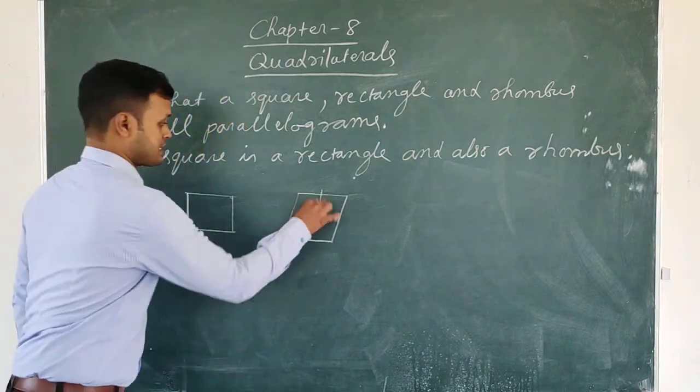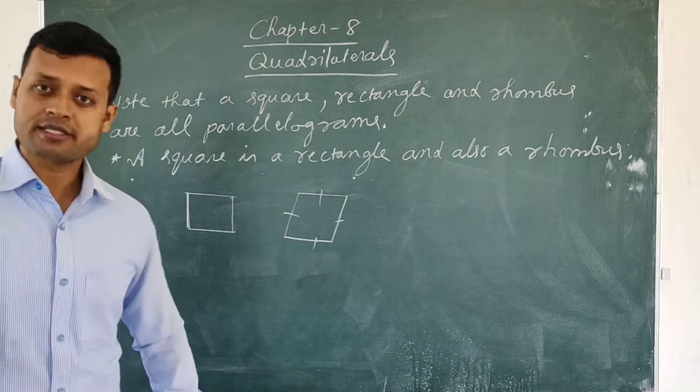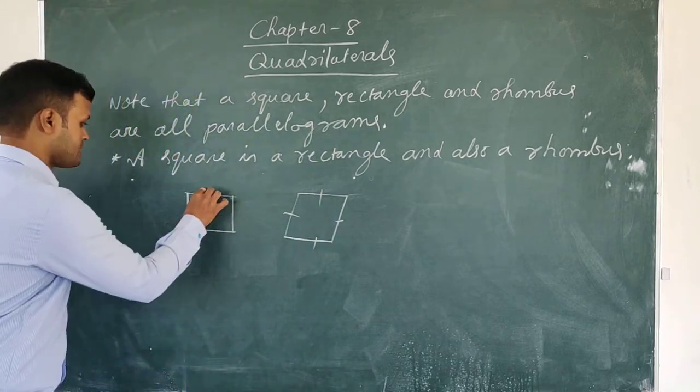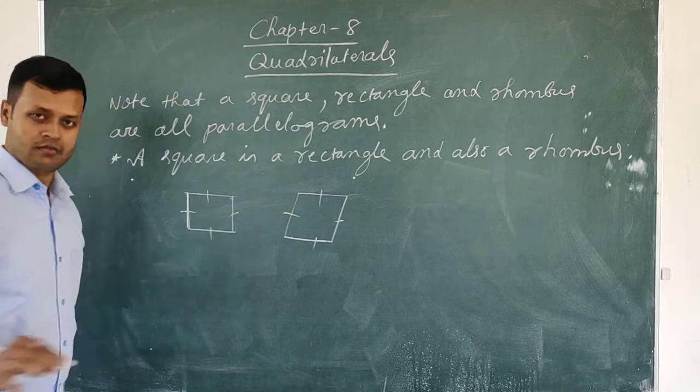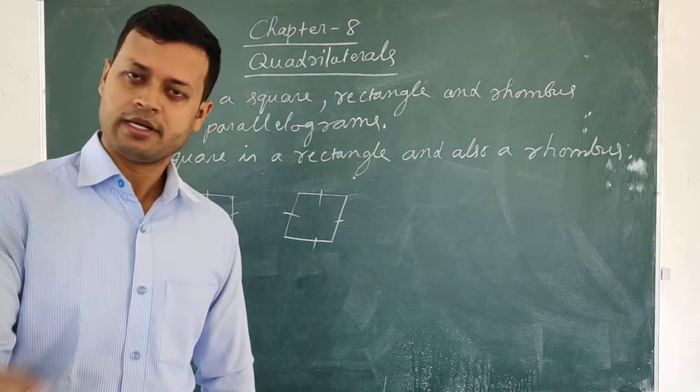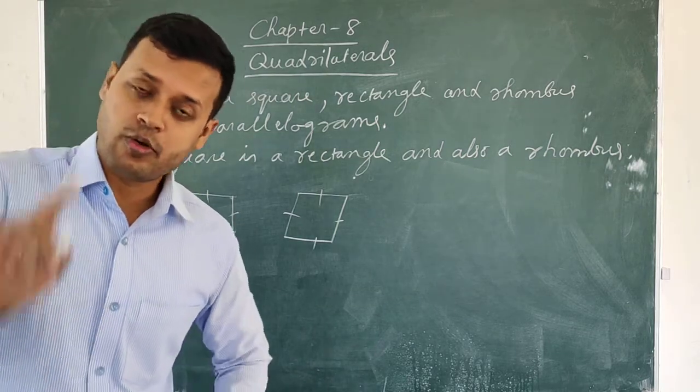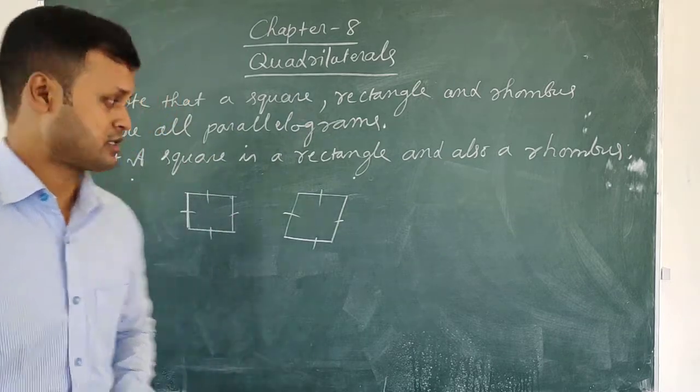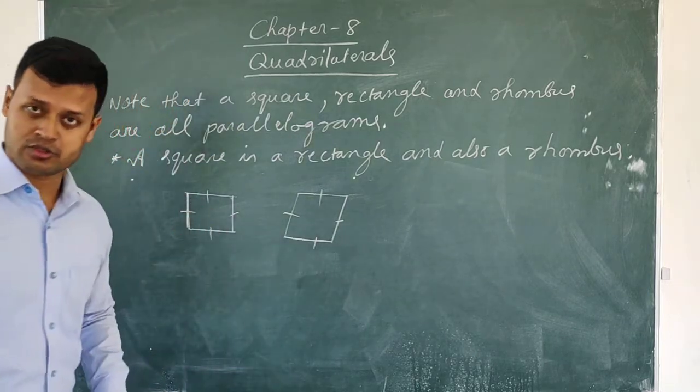In a rhombus, all sides are equal. In a square, also all sides are equal. The square must satisfy all the properties of the rhombus. So in a rhombus, all sides are equal. In a square, also all sides are equal.